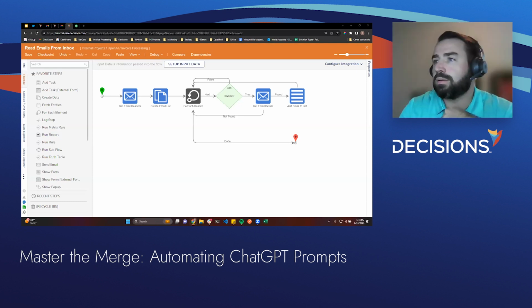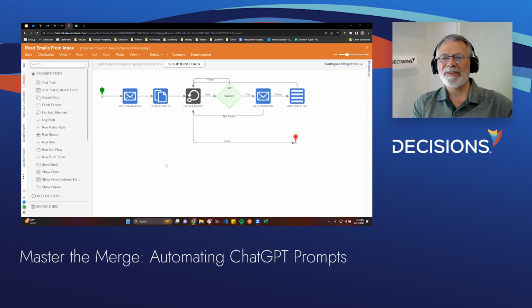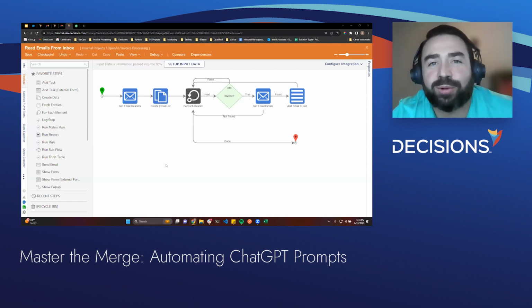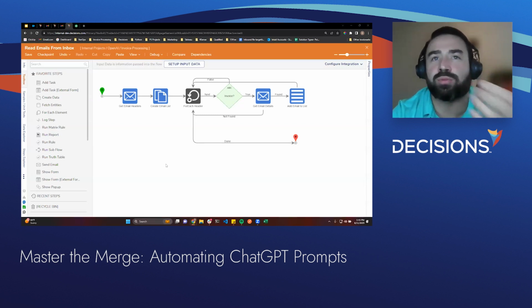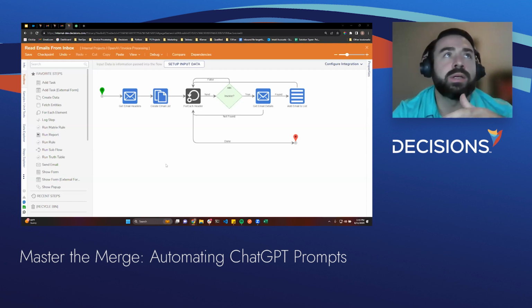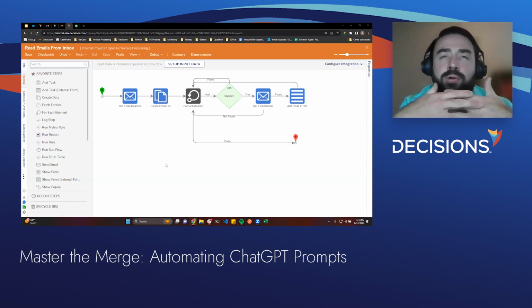Exactly. Another question, Derek, did you work on creating these prompts right in ChatGPT? Did you do it from the web interface on ChatGPT, or were you doing it on the fly within Decisions? That is definitely a great question. I think it depends. For the most part, I've done the majority of it within Decisions because I'm actually running it. I'm trying to see what the response is and I will tweak it as needed. I have a couple times asked ChatGPT to come up with a better prompt than what I have.